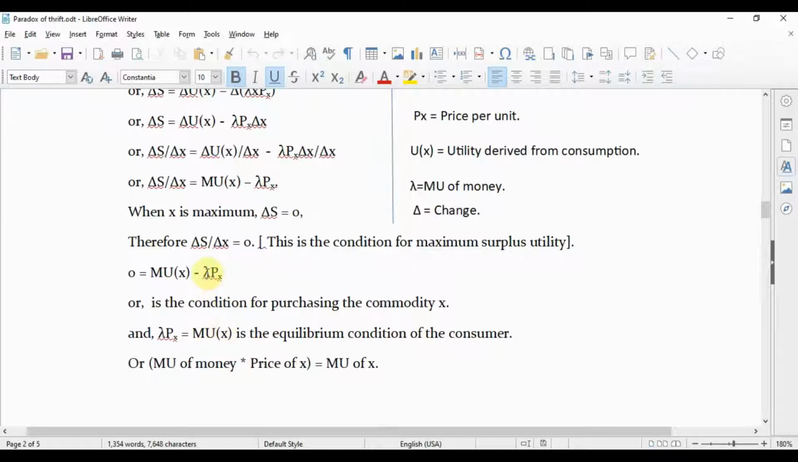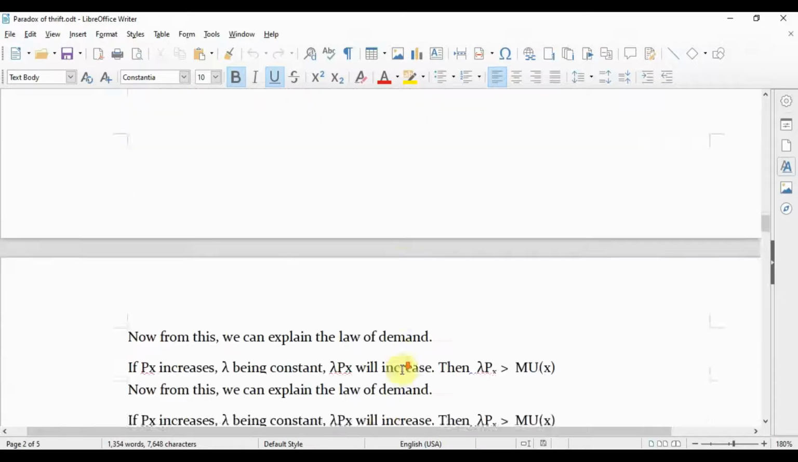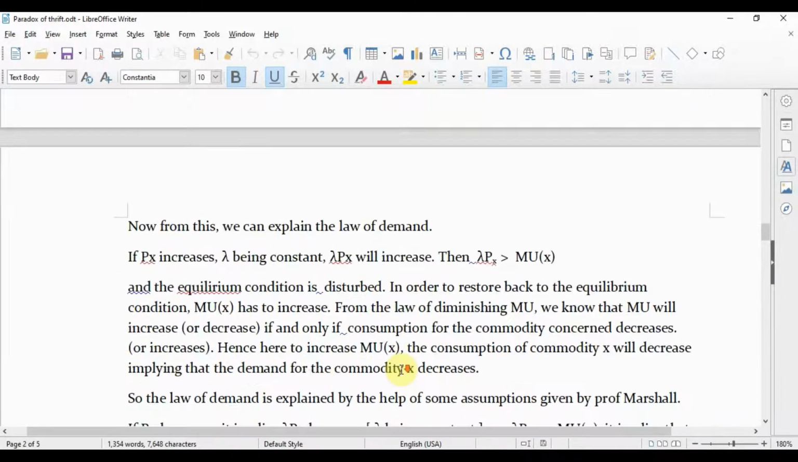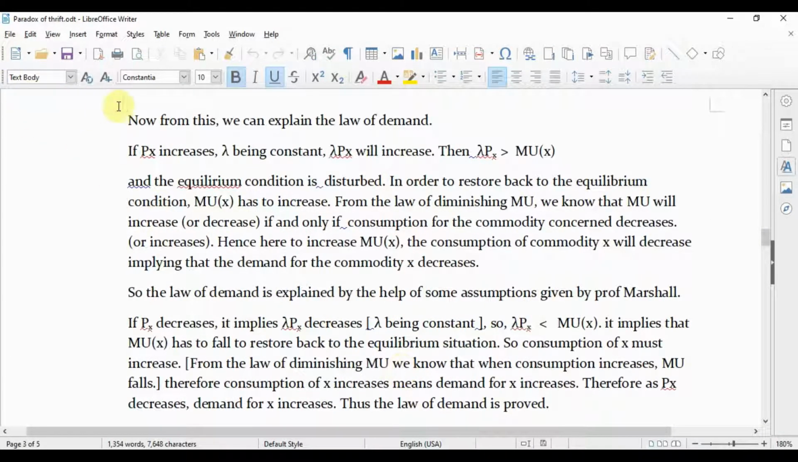And if we transfer this lambda px to the left side of the equation, we get lambda px equals mu x. This is the equilibrium condition of the consumer in a single commodity framework. Or it can be written as lambda, the marginal utility of money, into price of x equals mu of x. So from this we can explain the law of demand. How?